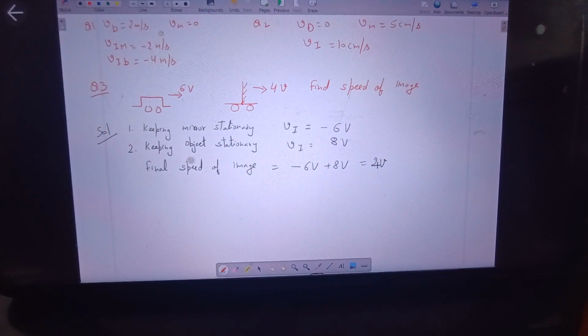So finally the image will be moving with the speed of 2v, in the direction in which the mirror is moving. Since one is negative and one is positive, we are subtracting, and that's why we are getting 2v. If both were the same sign, we would simply add. If both are negative, again we will add. Is this question clear?